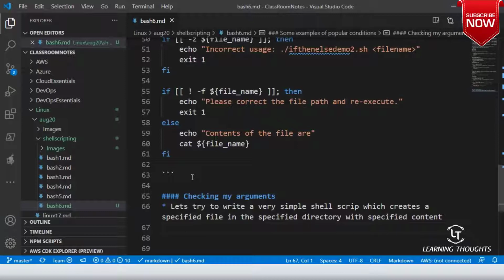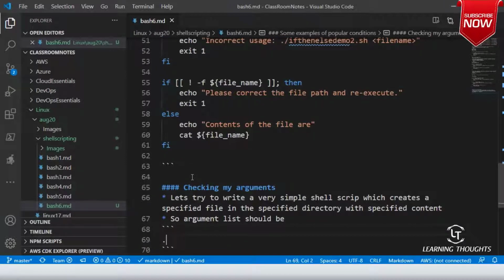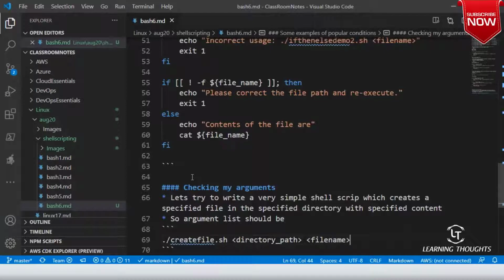The command line, or the argument list, should be ./create_file.sh. To this, the first argument which you should pass is directory path, the second argument is file name, and the third argument is file contents.